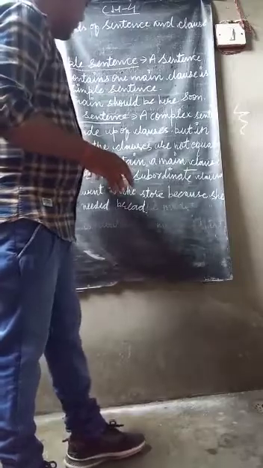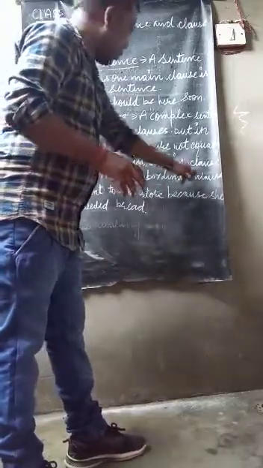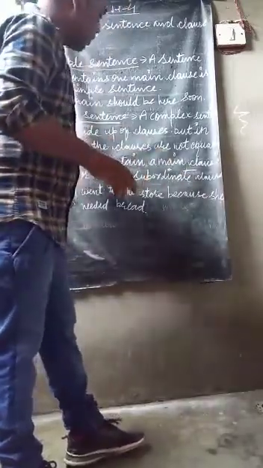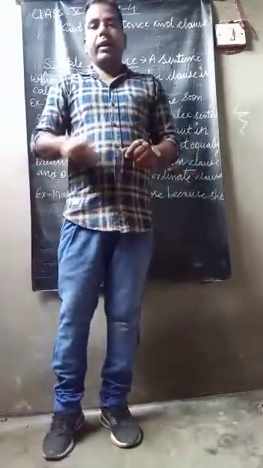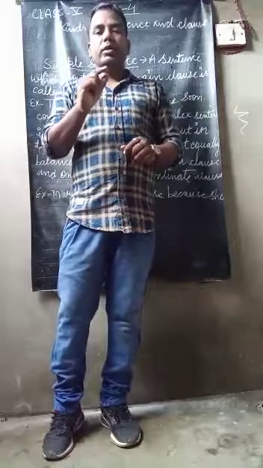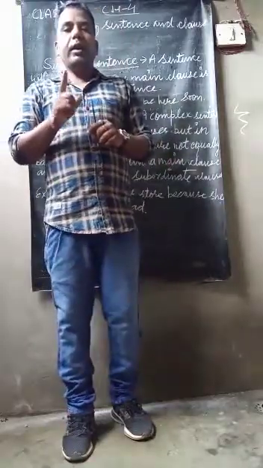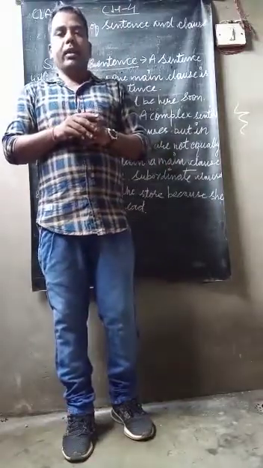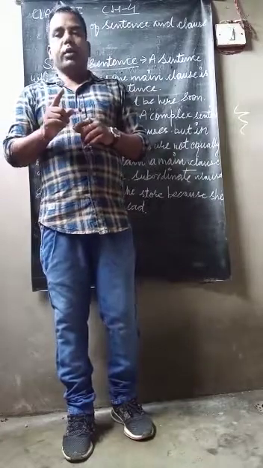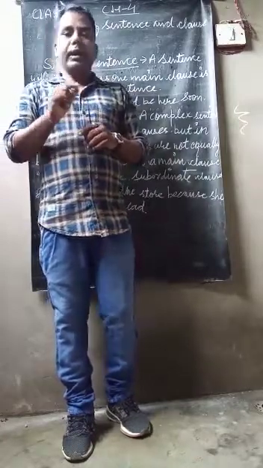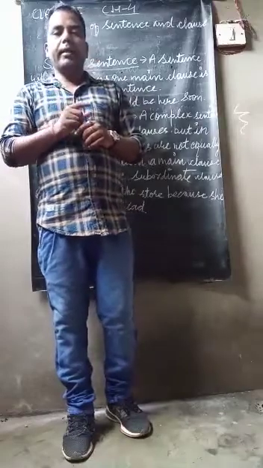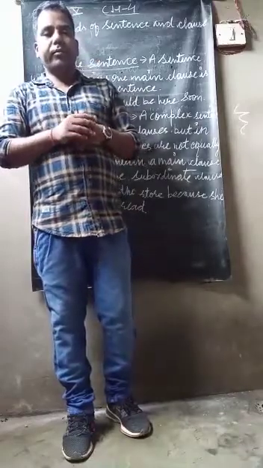I have explained that a complex sentence contains a main clause and one or more subordinate clauses. So in this example, Mary went to the store because she needed bread, Mary went to the store is the main clause, and she needed the bread is the subordinate clause.